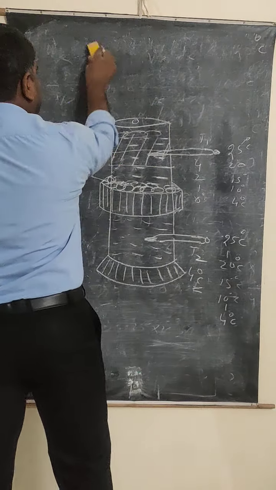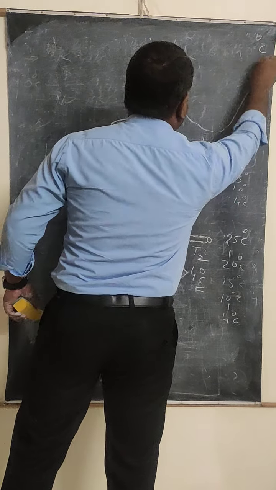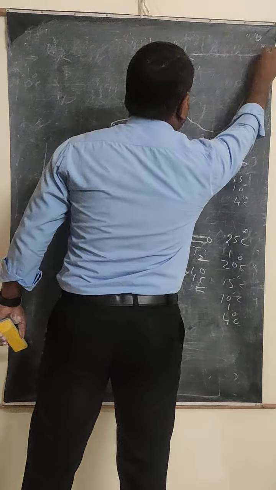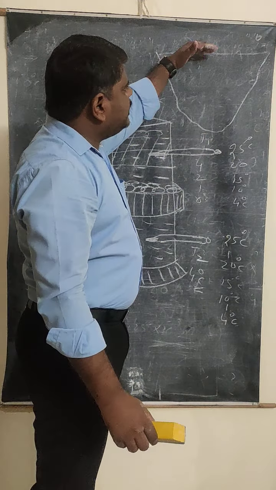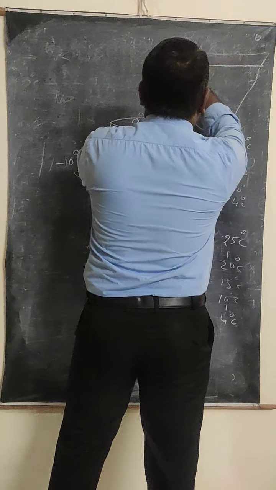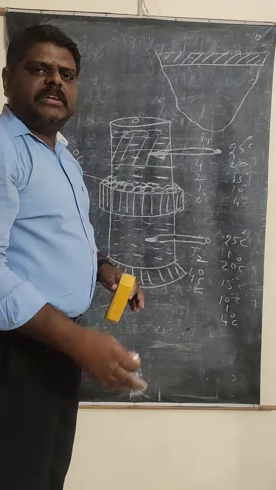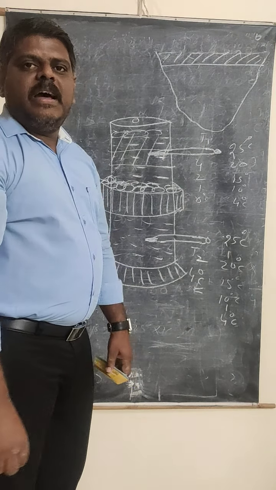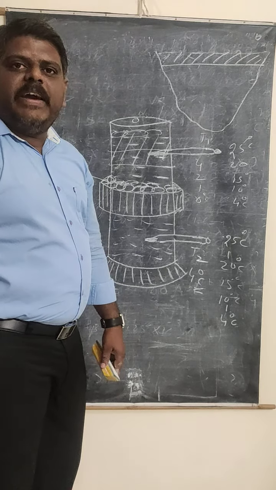you have to remember. For example, if I say that this is a lake, okay, this is a lake and this is the surface of the water. So in the cold countries, the upper surface will become completely ice. That means this is going to become completely ice. When it is becoming ice, it means maybe the temperature is 0 degrees Celsius or less than 0 degrees Celsius. And how will the temperature vary on the lower side?